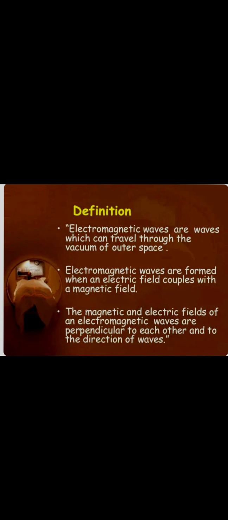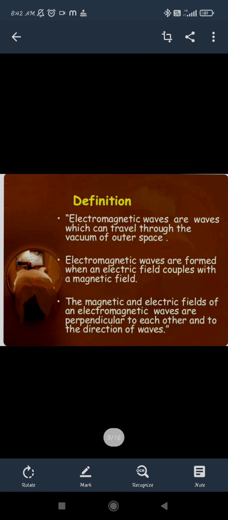So firstly we will see these electromagnetic waves. From the word itself it is clear that these are waves which are generated with the help of both the electric and the magnetic fields. As we know that both fields are related to each other, there will be a relation between these two fields, because we know that whenever a charge starts moving, there will be a magnetic field as well as an electric field. If a body is charged at rest, then at rest the electric field will be there, but the magnetic field cannot be induced. So both are induced only when the charge is moving.